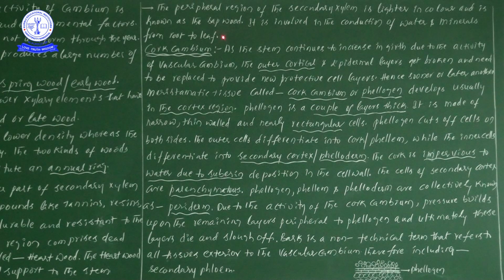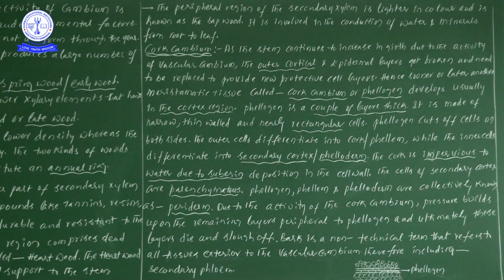Up to here, this particular information we will be taking as intrastellar secondary growth. This particular information we will be considering under extrastellar secondary growth. Now, cork cambium. Lateral meristems are of two types: cork cambium and vascular cambium. We have seen the vascular cambium information in previous videos. Cork cambium information is most important.